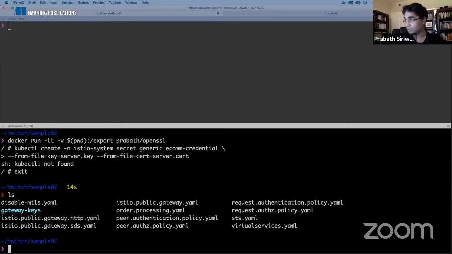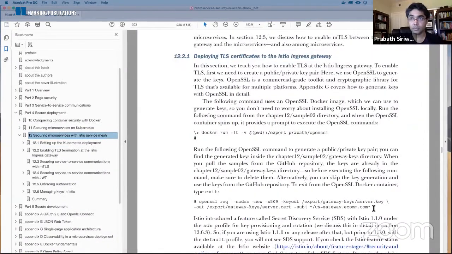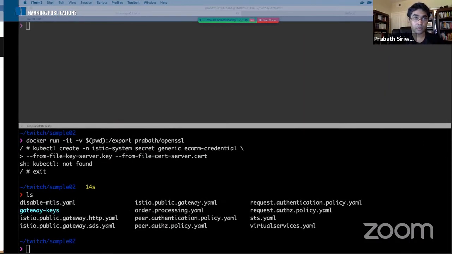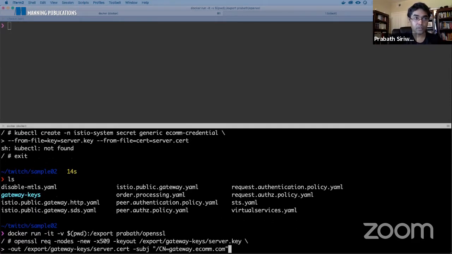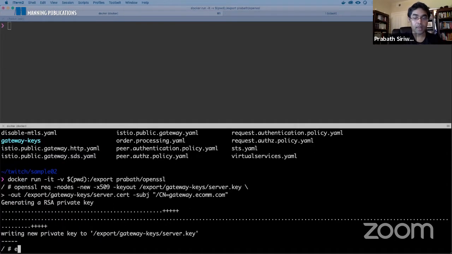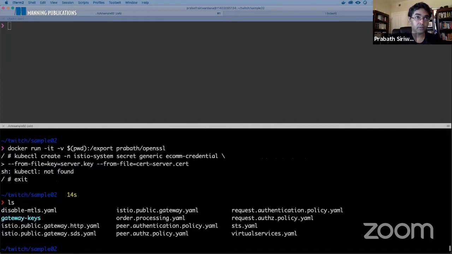Sorry, it's the wrong command I did. I need to run this command. It's an OpenSSL command. So this will generate the keys. And now I need to run the previous command I ran, this one.